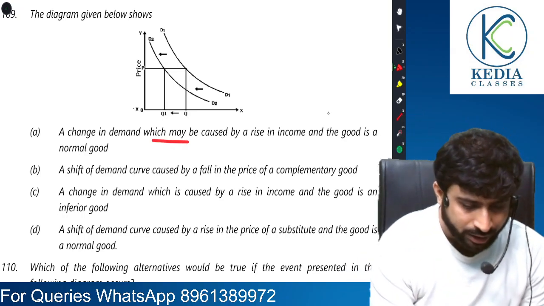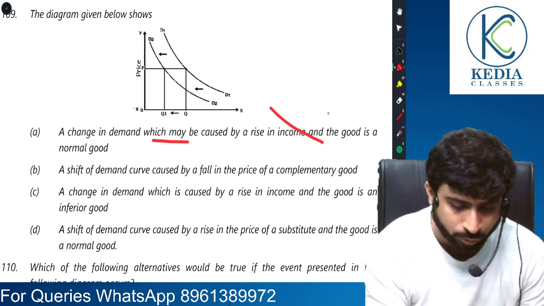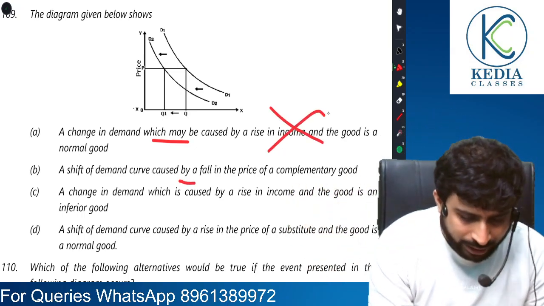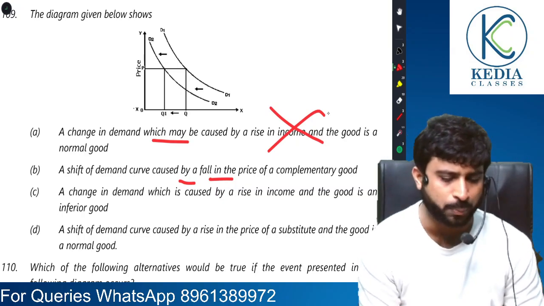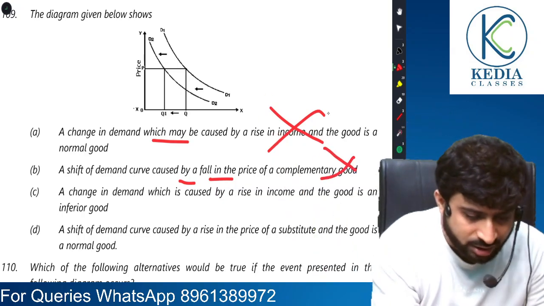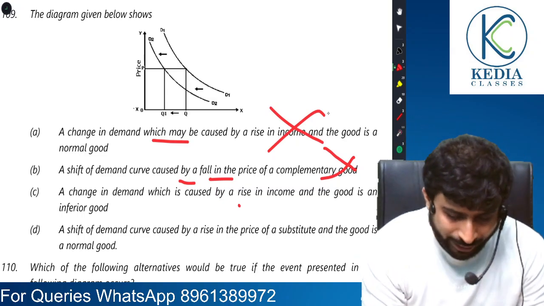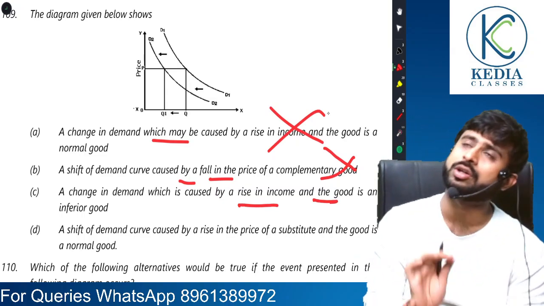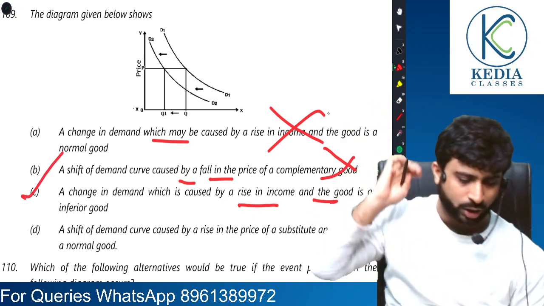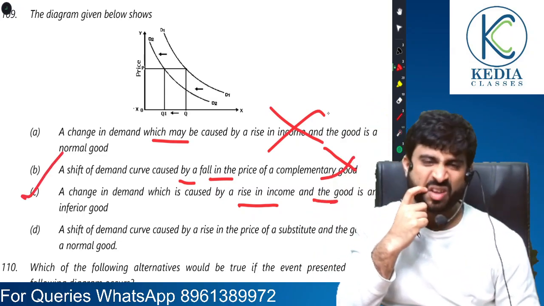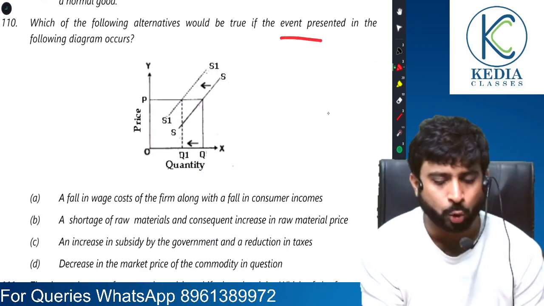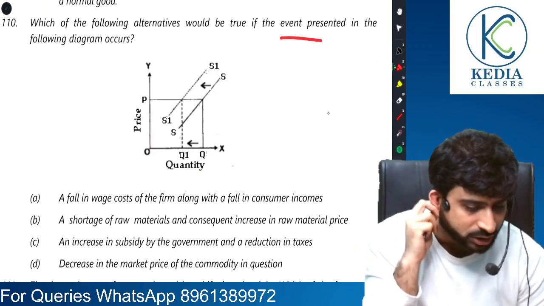A change in demand which may be caused by rise in income. No. Increase in income causes increase in demand. Shift of demand curve caused by fall in price of complementary goods. No. If price of complementary good falls, demand increases. Here there is a leftward shift caused by rise in income, and the good is an inferior good. Yes. If income rises, demand for inferior good falls. Yes, this is okay. Which of the following alternatives would be true if the event presented in the following diagram occurs?